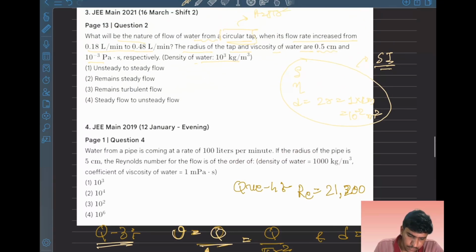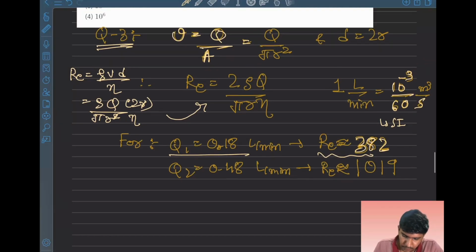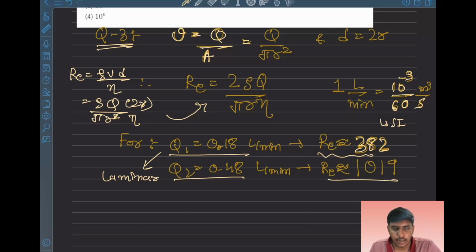When we put in all the values for Q1, 0.18 liter per minute, we get a Reynolds number of almost 382, which means the flow is laminar. And for Q2, it's almost 1019, which also means the flow is laminar.